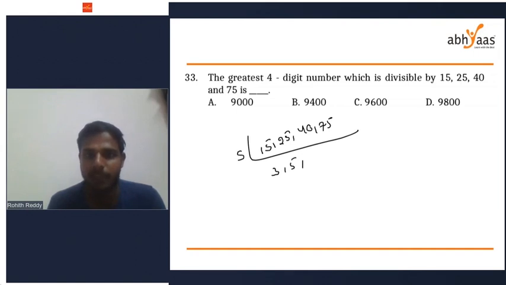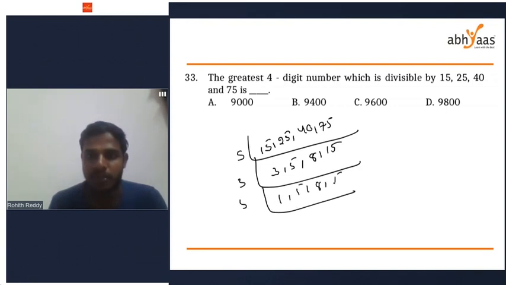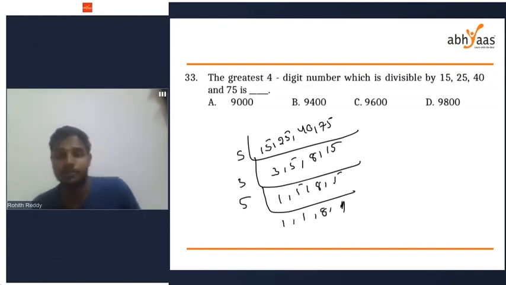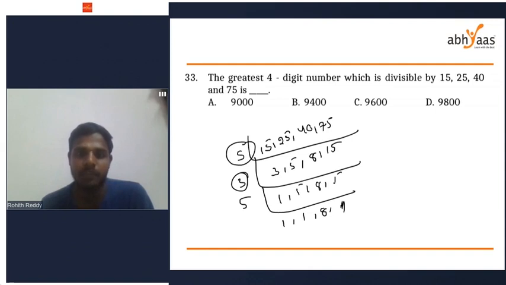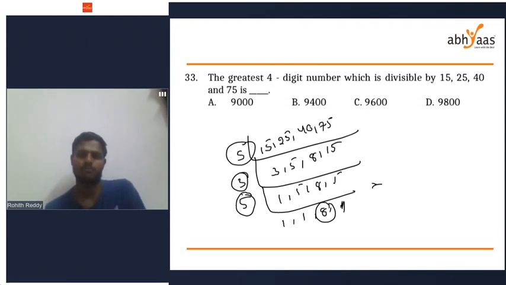5 3s are 15, 5 5s are 25, 5 8s are 40, 5 15s are 75. Next it is 3 1s are 3, 8, 3 5s are 15. Again it goes with 5, 5 1s are 5, 8, 1, 1. So what is the LCM of these numbers? 5 3s are 15, 15 5s are 75, 75 8s are 600. So 600 is their LCM.